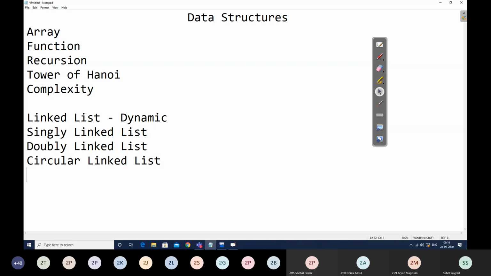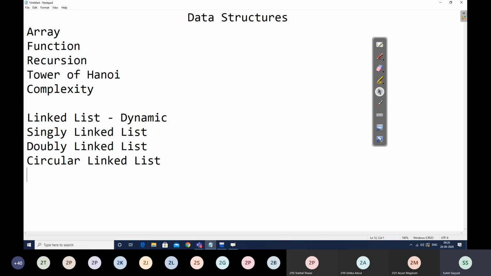Now, the next link of the last node is pointing to null. Similarly, the previous link of the first node is pointing to null. Correct? The next link of the last node is pointing to null, and the previous link of the first node is pointing to null in case of doubly linked list. And again, we'll have one external reference pointer minimum in the form of start, which will be helpful for us for pointing to the first node or the starting node of our linked list.